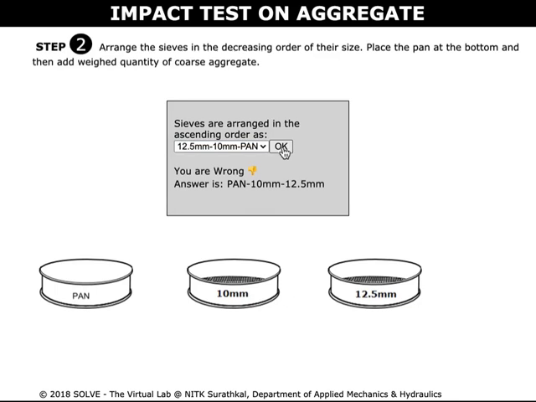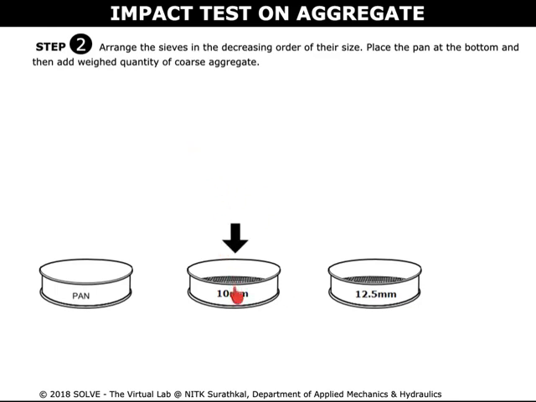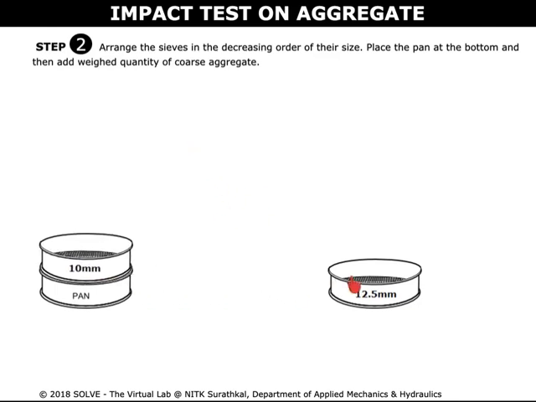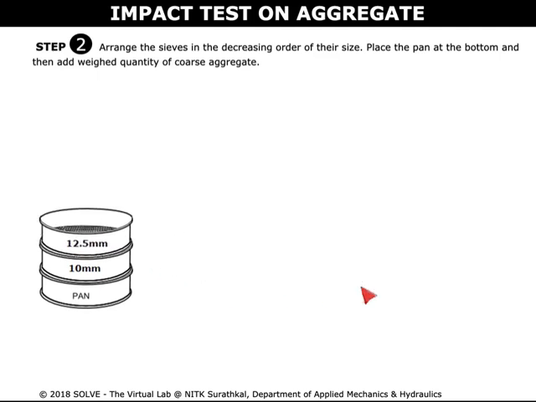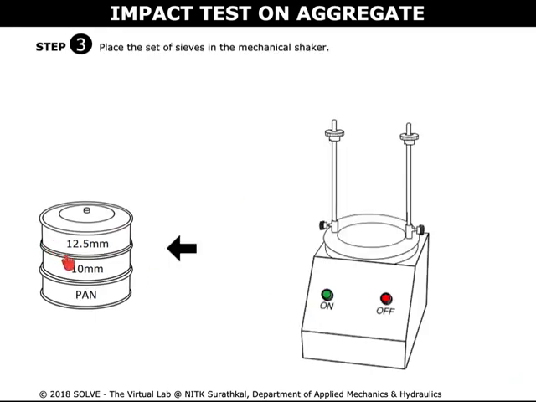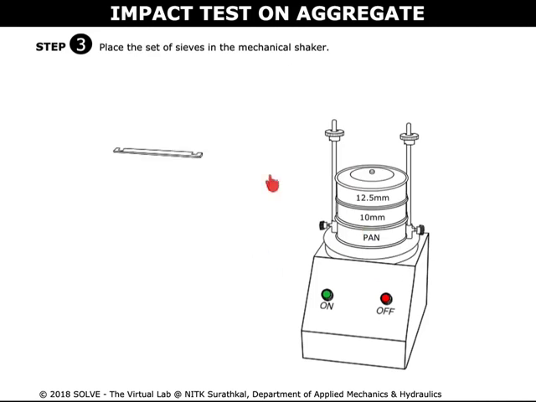Click OK. Arrange the sieves in a decreasing order of their size, where the pan is placed at the bottom. Click on the weighed coarse aggregate to be transferred into the sieves. Close the lid of the sieves. Place the set of sieves in the mechanical shaker and lock them in its position. Switch on the shaker. Allow it to shake for 10 minutes.